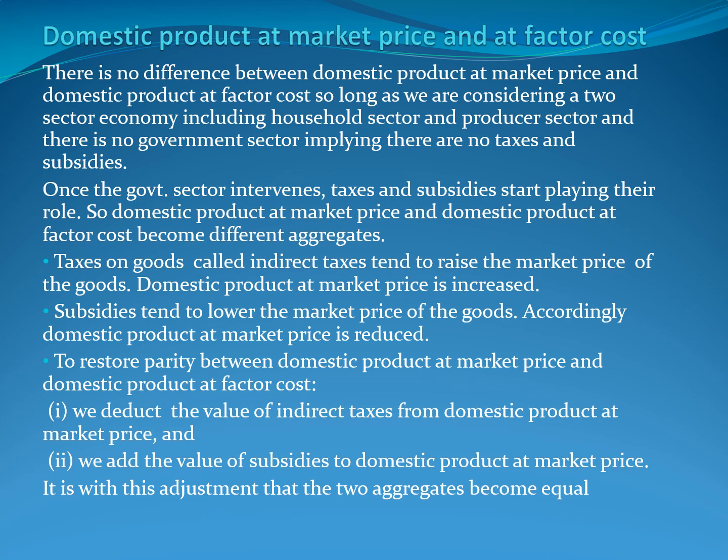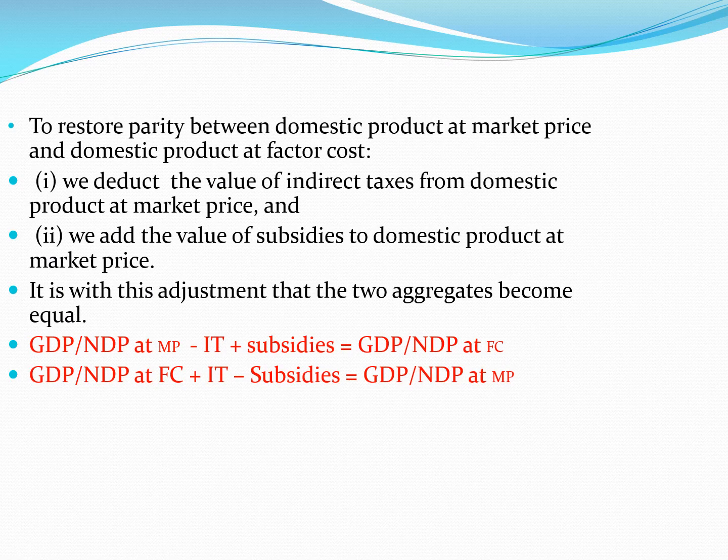So how do we arrive at market price from factor cost? We add net indirect taxes to factor cost so as to arrive at market price. And when we subtract net indirect taxes from market price, we arrive at factor cost. So to restore parity between domestic product at market price and domestic product at factor cost, we subtract indirect taxes and we add subsidies, because indirect taxes raise the market price and subsidies lower the market price. It is with this adjustment that the two aggregates become equal.